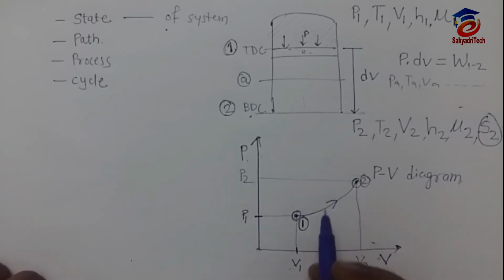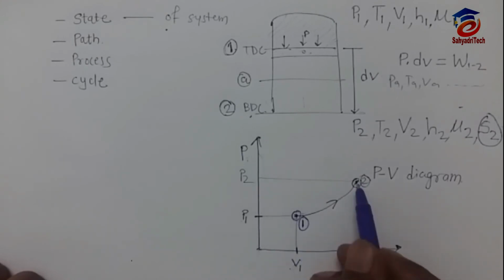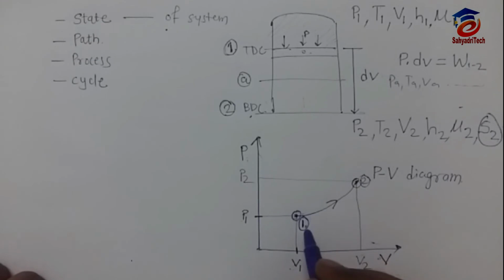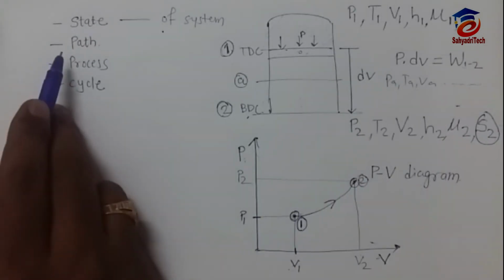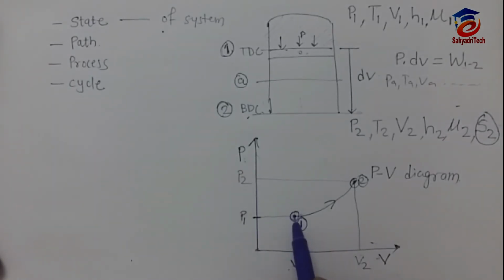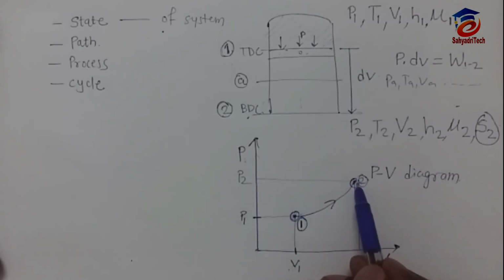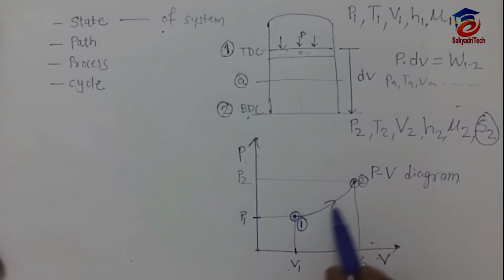Now see, to do so, what have we done? Process 1 to 2, right? The process 1 to 2 happened. That's why the condition has changed from 1 to 2, right? Now see what a path is. Here you can see we can define the system by state 1, and we can define the system by state 2. And we have reached state 2 from state 1 by this path. So this is nothing but a path.